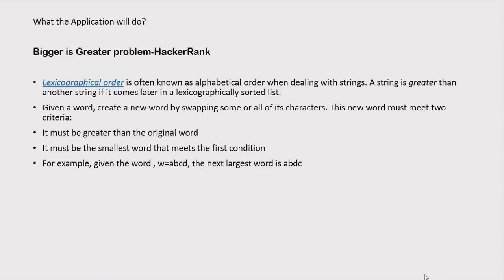So before proceeding with the algorithm, I would like to say that you will find this algorithm at a couple of places on the web, but hardly anyone has implemented it using Go language and deployed it using a Docker container. So in this video, we will learn two things: how to build this Bigger is Greater problem using Golang and how to deploy it using a Docker container.